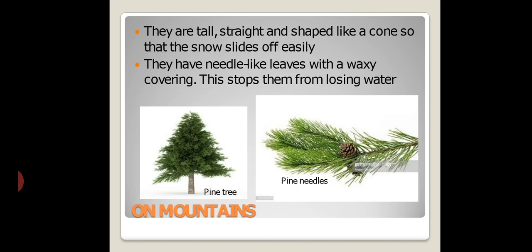They are tall, straight and shaped like a cone so that the snow slides off easily. You can see the cone-like structure of the plant. An example is the pinus plant, the pine plant. It is one of the examples of Himalayan plants or cold condition plants.